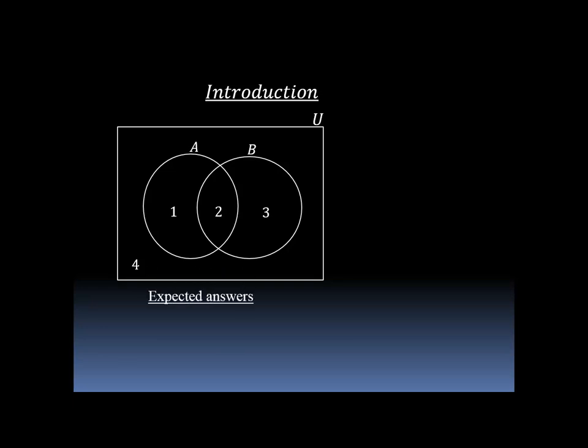Region 1 is equal to A intersection B complement. Region 2 is equal to A intersection B. Region 3 is equal to A complement intersection B. And region 4 is equal to A union B, or complement.